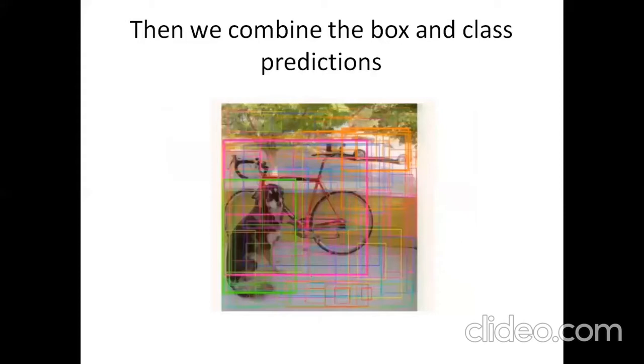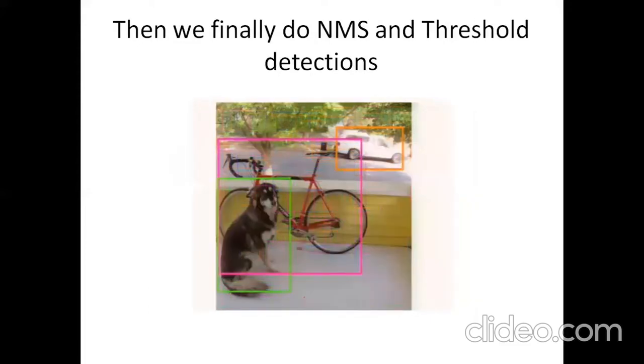If you take the conditional probabilities and multiply them by the confidence values we computed earlier, you get all of the bounding boxes weighted by their actual probabilities of containing that object, and now we have a bunch of detections. We have a lot of boxes, and a lot of them have very low confidence value for any class. So we threshold the predictions and perform non-max suppression to get rid of duplicate detections, and we have our full detection for that image.